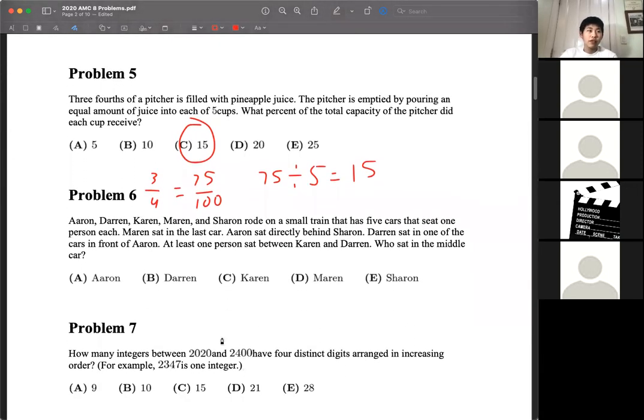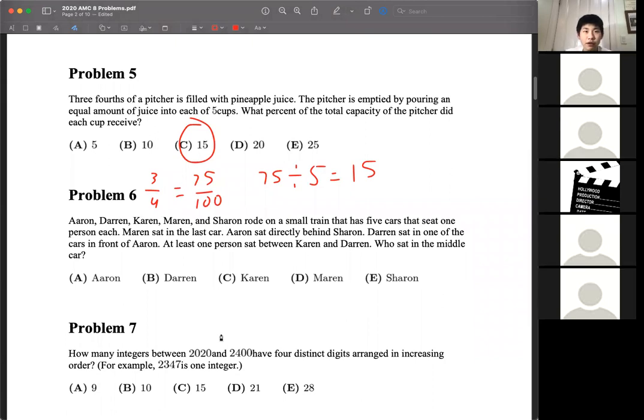Okay, next we have Aaron, Darren, Karen, Marin, and Sharon. We're riding on a small train with 5 cars that have 1 person in each seat. We're told that Marin sits in the last car, so I'll probably want to draw a diagram here. Put Marin in the last car.